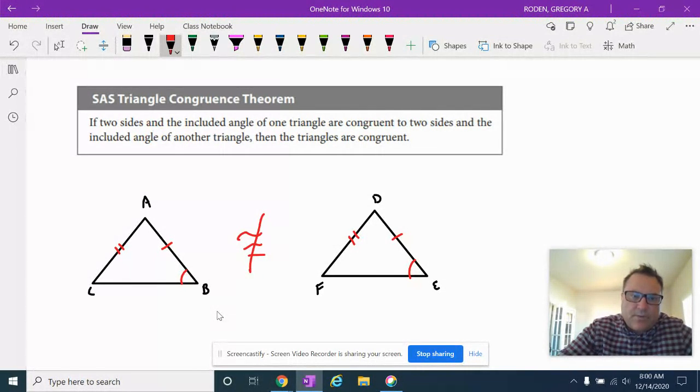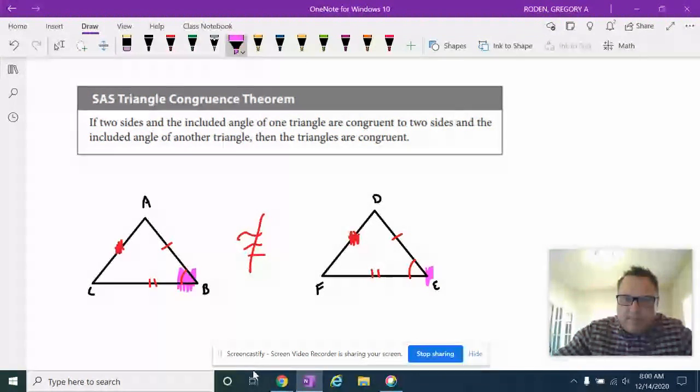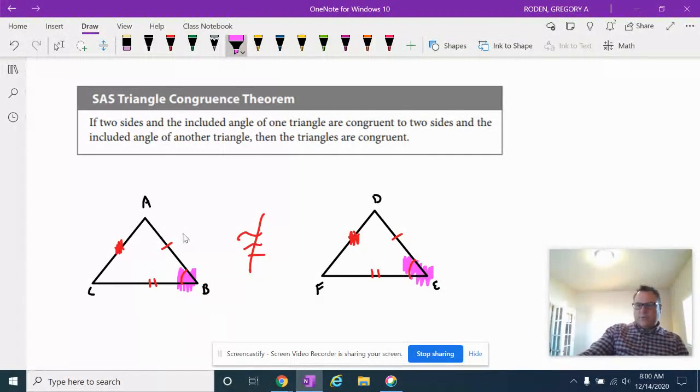In order for triangles to be congruent, we have to take this side and we've got to have the angle sandwiched in between the two sides. It could be anywhere, as long as you have a side, angle, side. Notice the two sides that you're using for your congruence make up that angle. So that's what side, angle, side is: a side, an angle, and another side where the angle is in between the two congruent sides. That is what we're shooting for today.